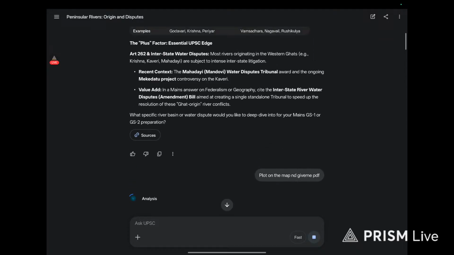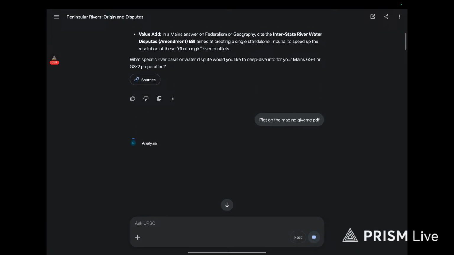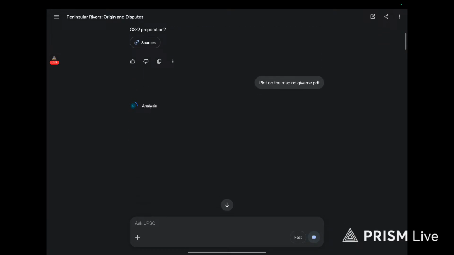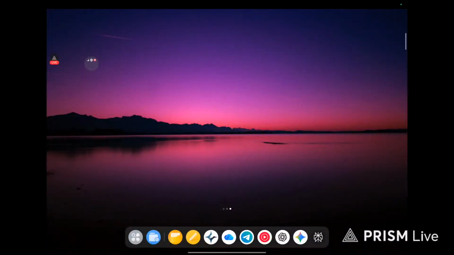Should we close this thing and then try it again? Will it work? It's still doing analysis. I guess that is too demanding a task for it. I'm not quite sure about it. The last time I did, it gave me the PDF, but I think this is different for the maps. Let me just close everything and do it again.